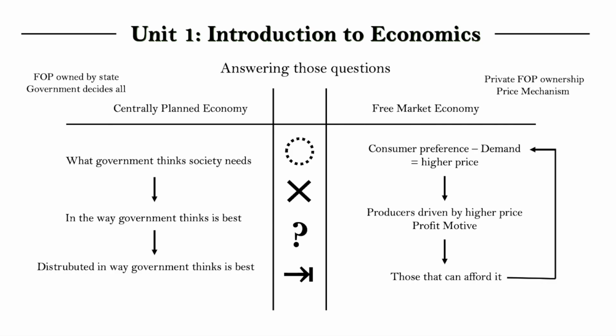So there's sort of this cycle that's slightly different to a centrally planned economy, where the consumption of the good doesn't really feed back. It's just more the government considering what might be best. So those are the two different systems as ways of answering the economic questions of what to produce.